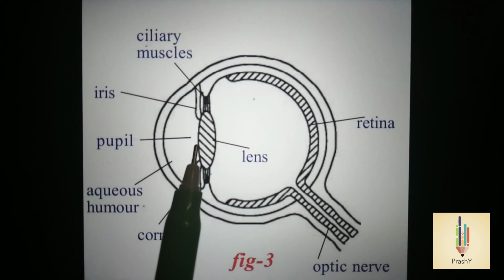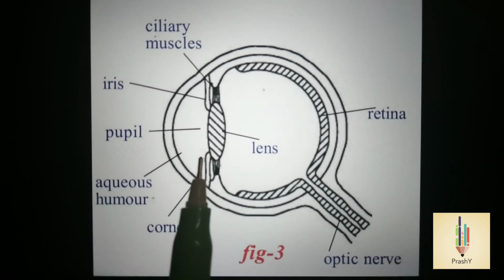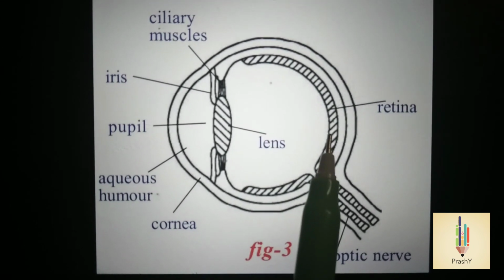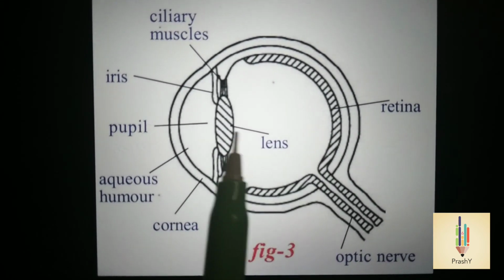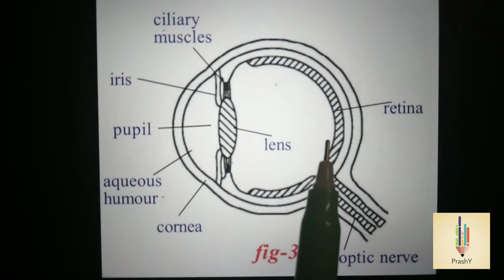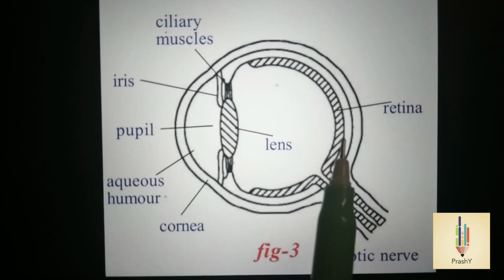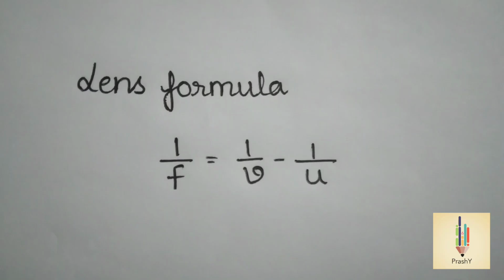This lens is hard in the middle and gradually becomes soft towards the outer edge. The light that enters the lens forms an image on the retina. The distance between the lens and the retina is 2.5 centimeters. That means for our eye lens, the image distance is fixed at 2.5 centimeters.